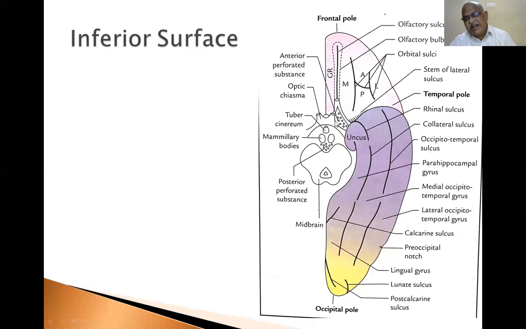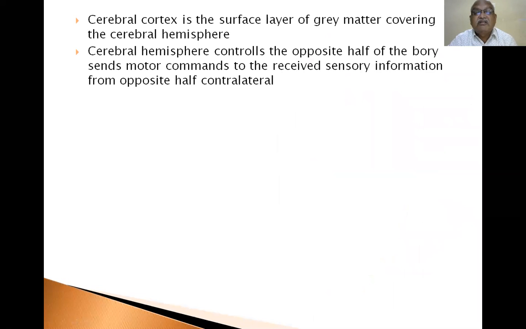So you have to see the diagram repeatedly and study the book. See the diagram repeatedly and see the PowerPoint. You can easily identify the functional areas of the cerebral hemisphere, because it is a repetition class.